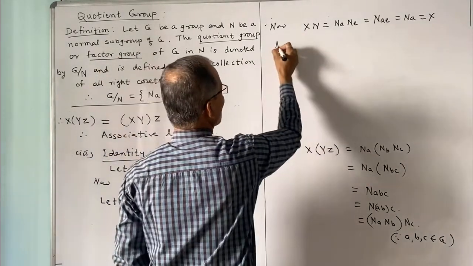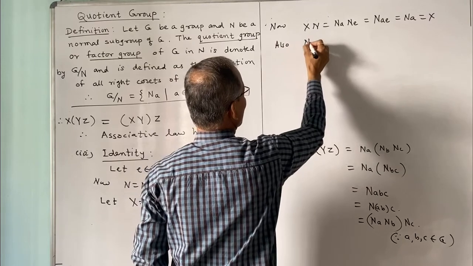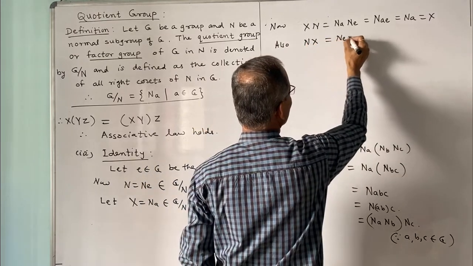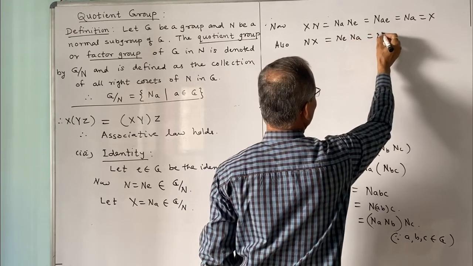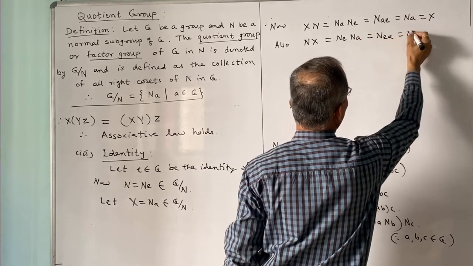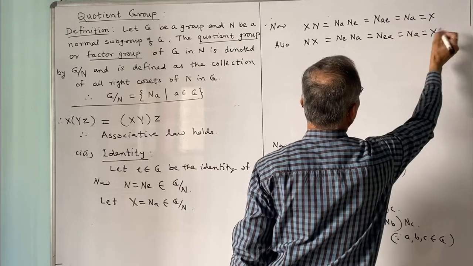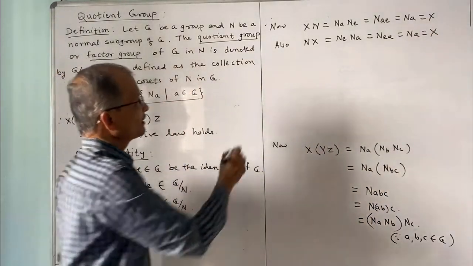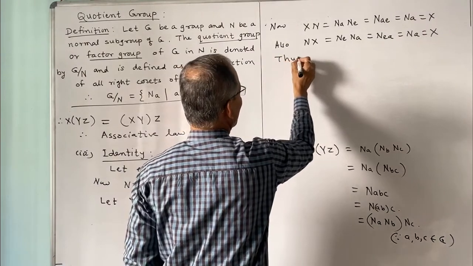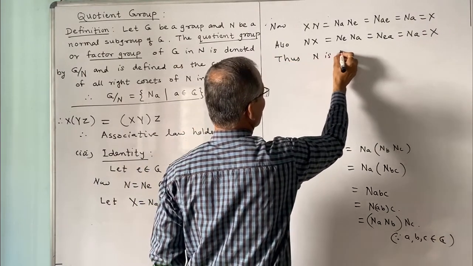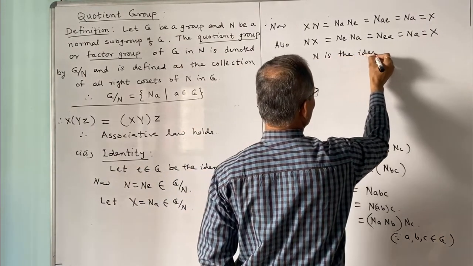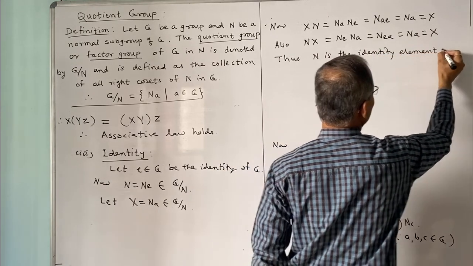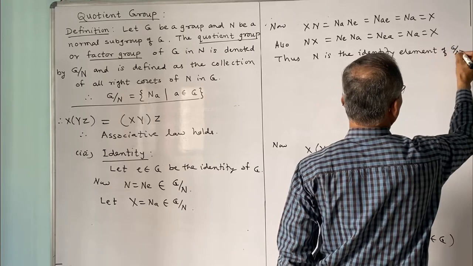Also, we may check this N into x. N into x will be N into Na, and that is again Nea, and again Na by identity. It is x. So this shows that N is the identity. So thus N is the identity element of G by N.